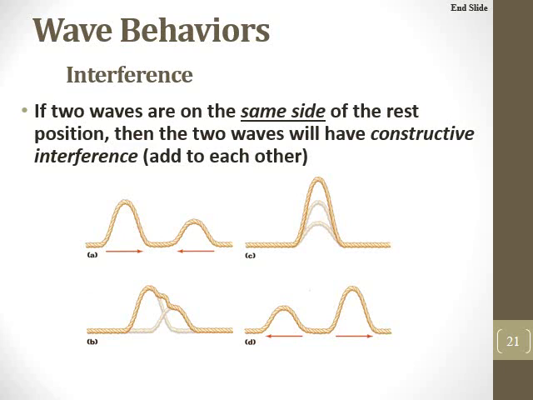And this is the same as a trough. If you look at this upside down, basically you've got a trough and a trough moving toward each other. So what's going to happen here? As the two waves meet, they actually add to each other, which is called constructive interference.